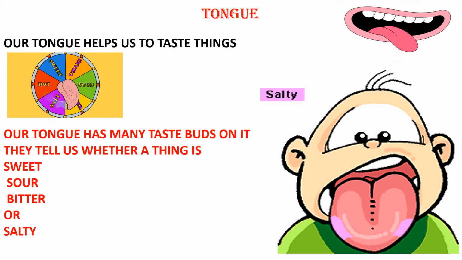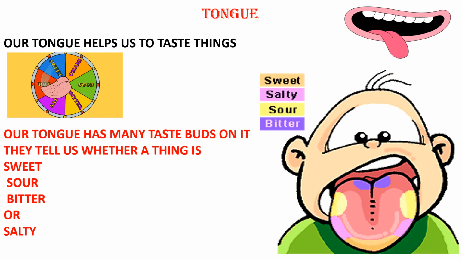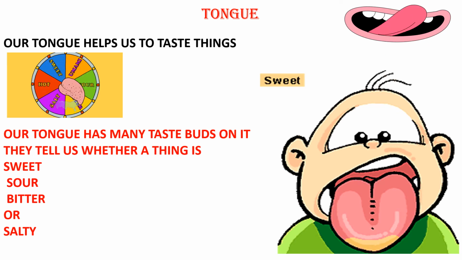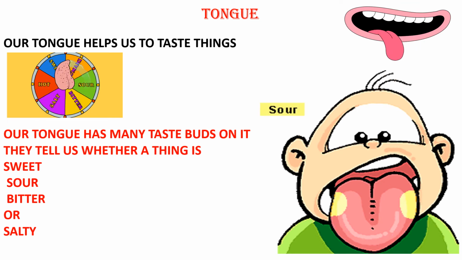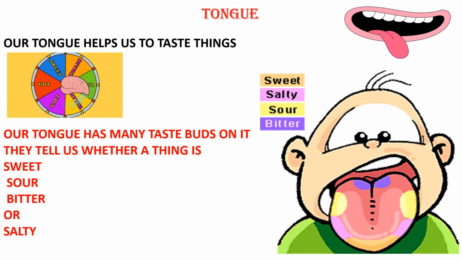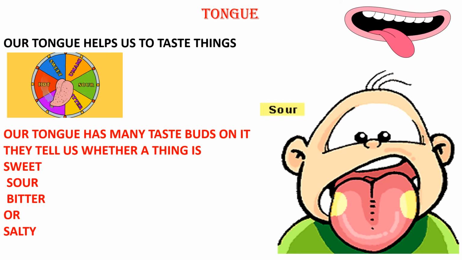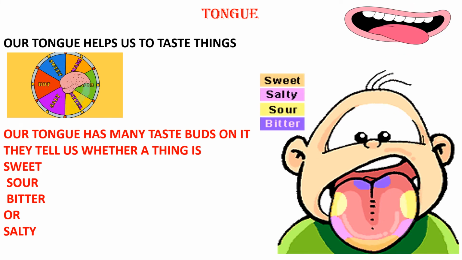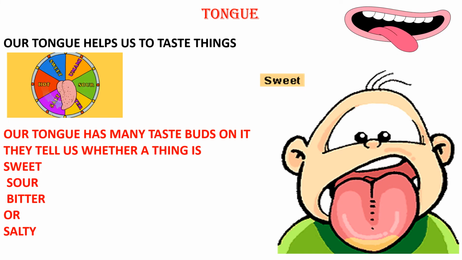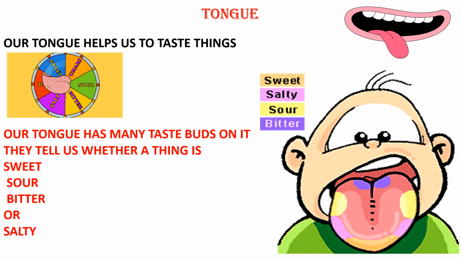Now see this image, Amma. In this image, when it is sweet, sour, it is yellow color. When it is bitter, it is violet color. When it is salty, it is light violet color. And when it is sweet, it is mustard color. See the different colors, Nana? These are the areas where our taste buds are there on the tongue. See, this is salty, this is sour, this is bitter. Okay? See. Sweet, salty, sour and bitter. Okay, Nana? So these are the taste buds which are on our tongue.